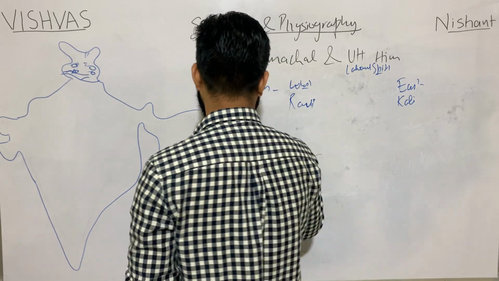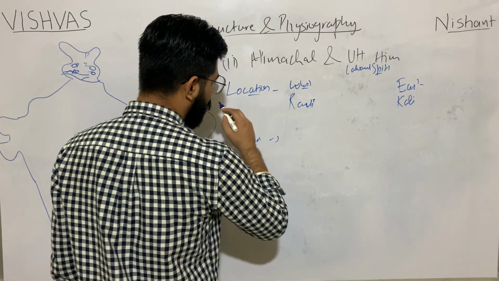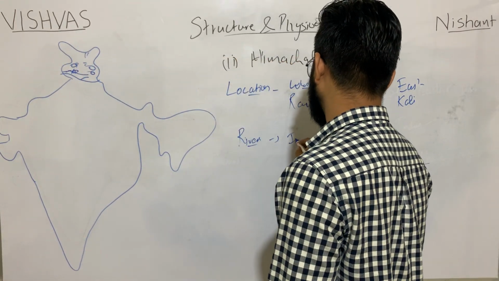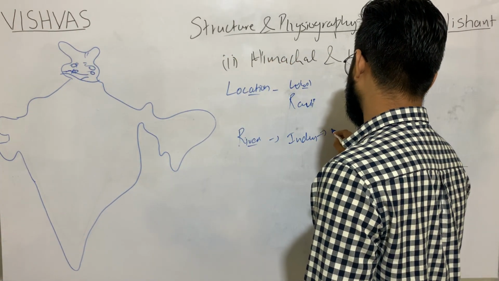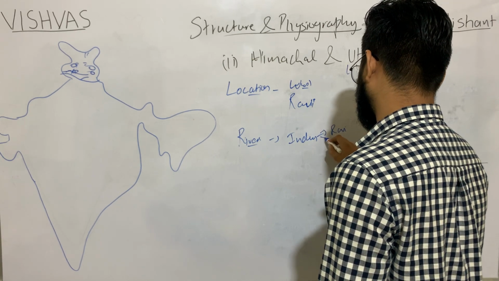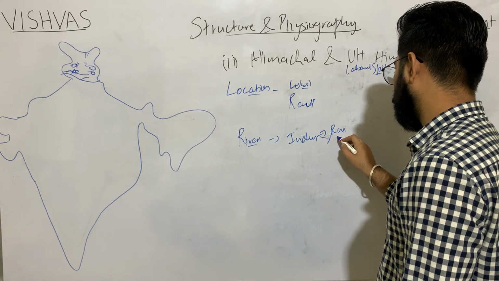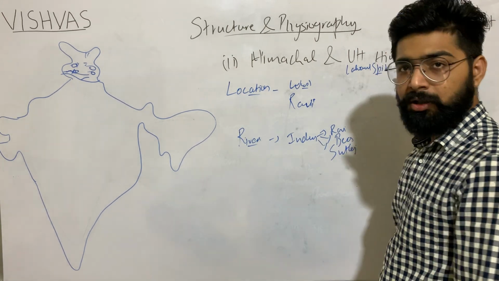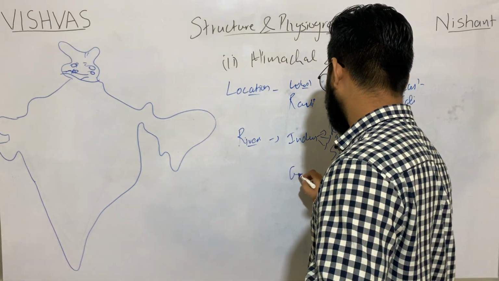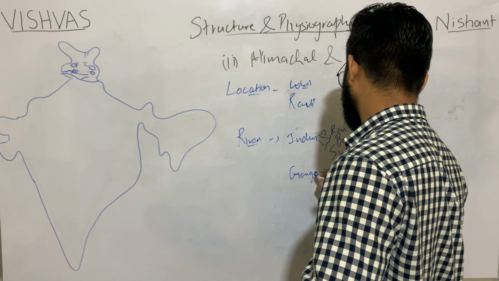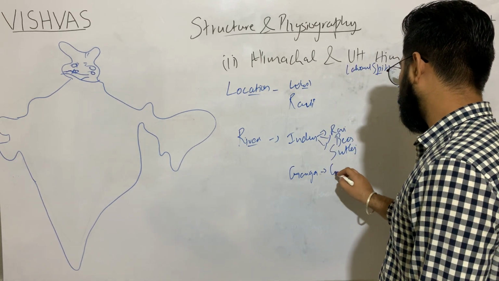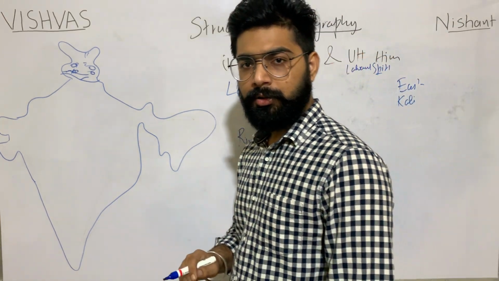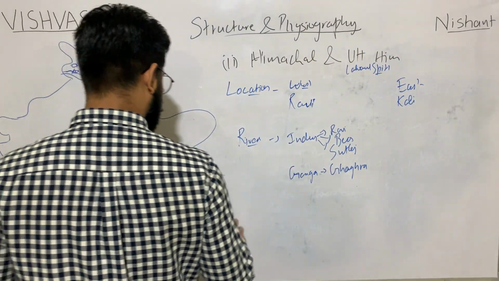Next, rivers. So, Beas in this basin will come first. In this basin I will also have the water of Ravi. Then we will have Beas. Then we will have Sutlej. Ganga basin. In the Ganga basin we will be having Ghagra river. Simple.